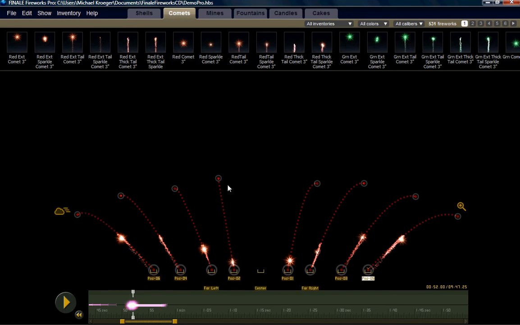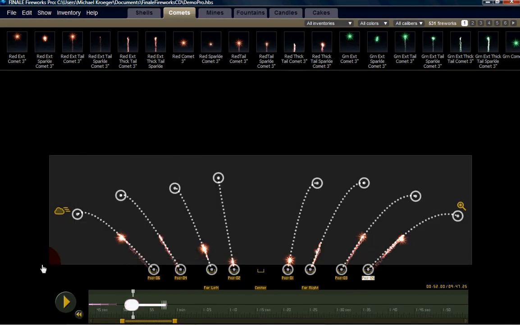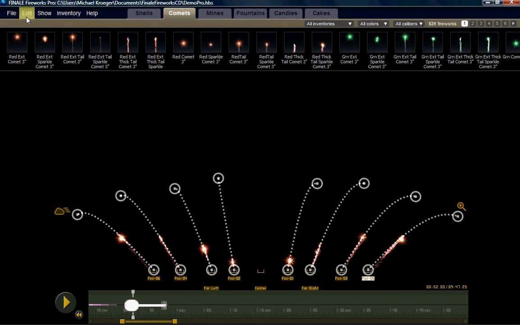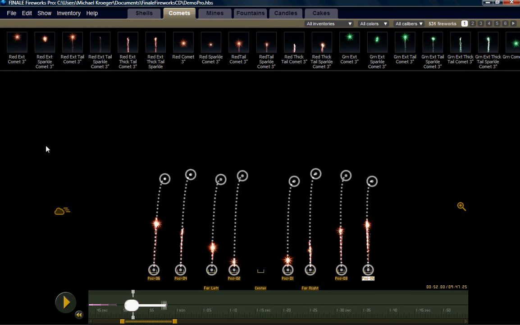We could change them, instead of having to do them one at a time, as a group. So what you can do is highlight multiple of them and go up to the edit menu and choose straighten, and it straightens every single one of them all at one time, and that beats having to do it by hand.